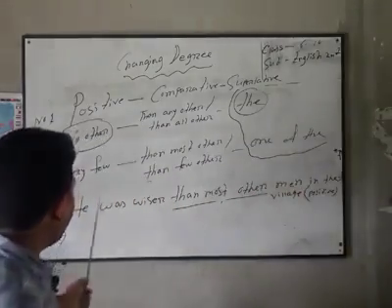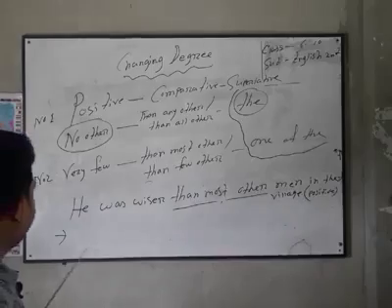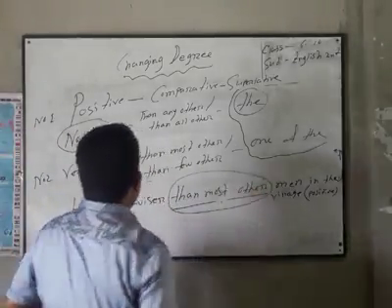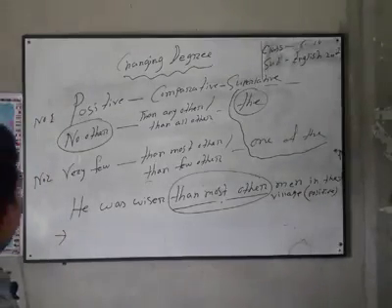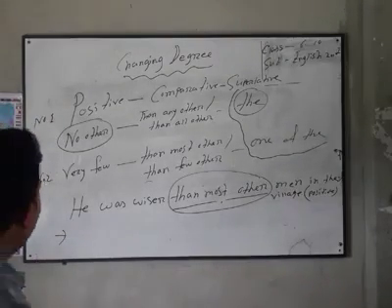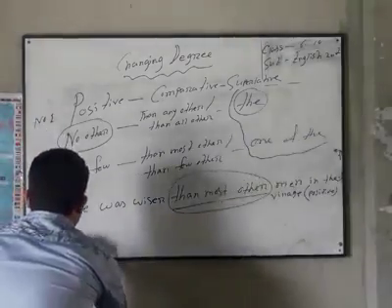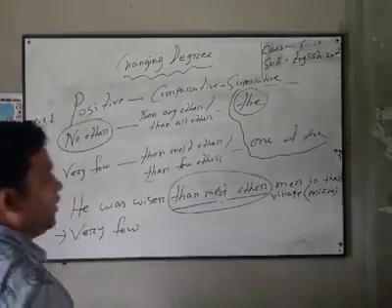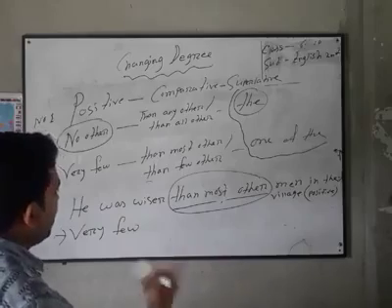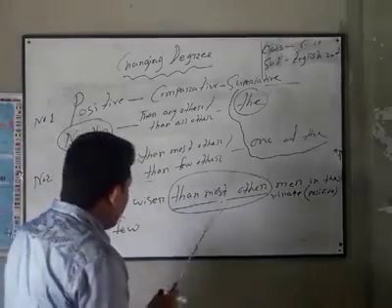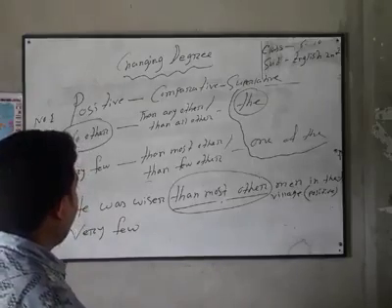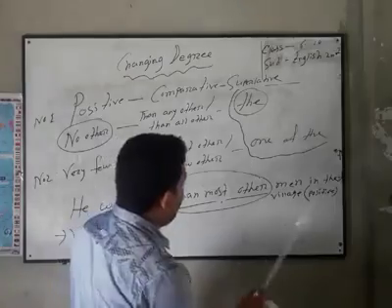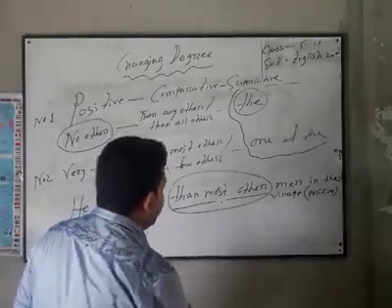Okay. Now look at the second structure. Here we have used "than most other." In the second structure we find "than most other." So we have to use here "very few" to make it positive. "Very few." Then we have to use the next part of superlative degree. Here you know it is not a superlative degree, it's a comparative degree. "Than most other" related. Okay, so we will use now the other part of this sentence.